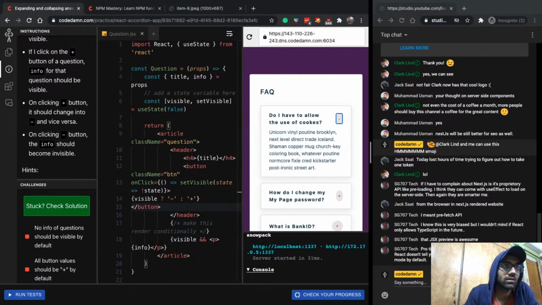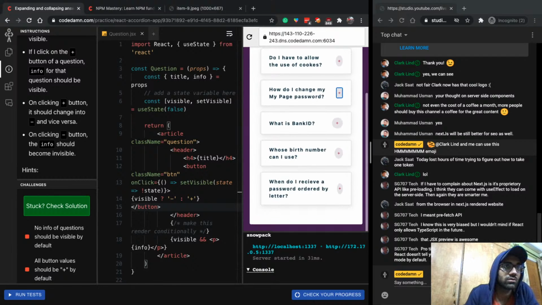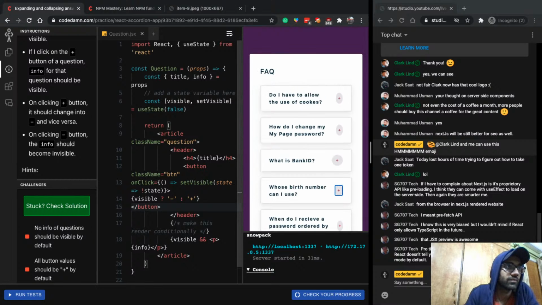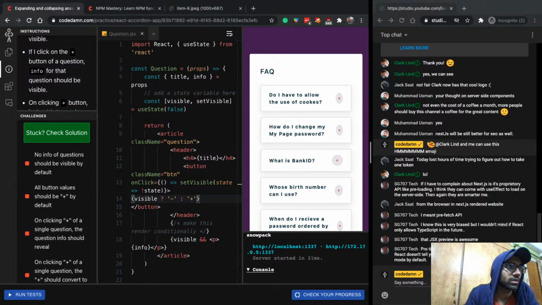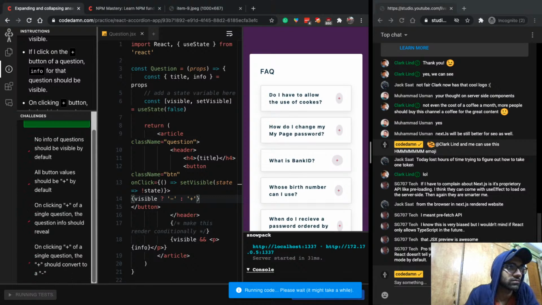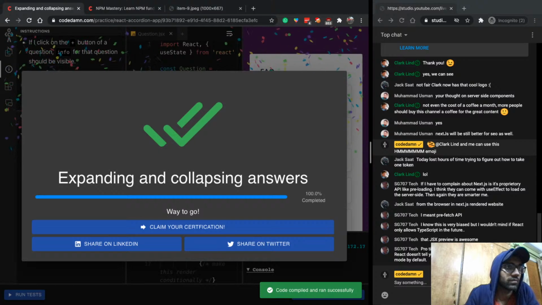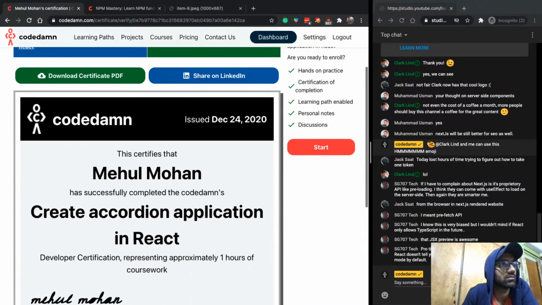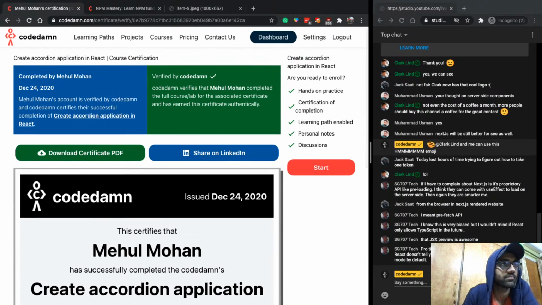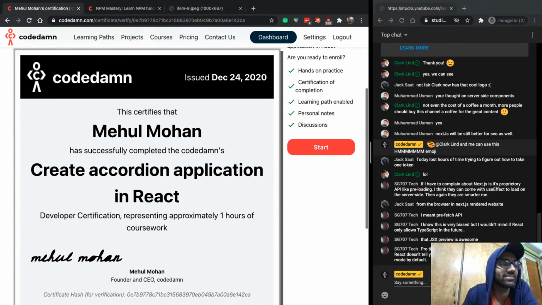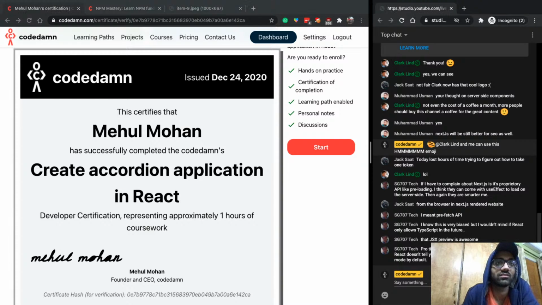Anyway, once we have done that, you can see it works and it looks fine. Can confirm it works fine. So that should be it, right? Let's see if we are missing anything. Yep, that's it. So again, I can just go ahead and claim my certificate. The signature is again messed up, but anyway, there we go. I completed a lab which I just set. That's funny, but yeah, that's it.